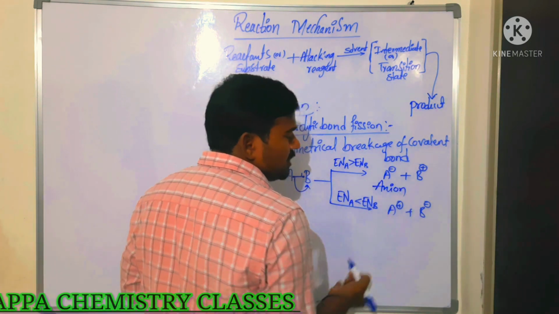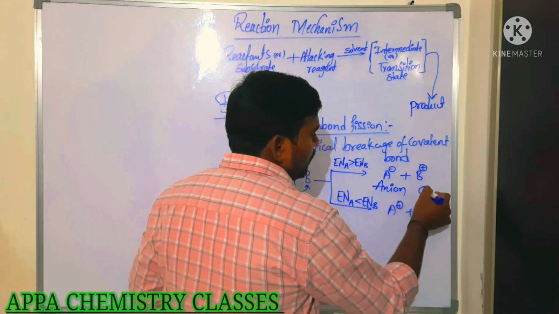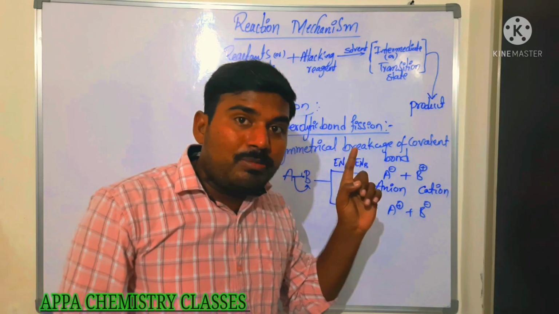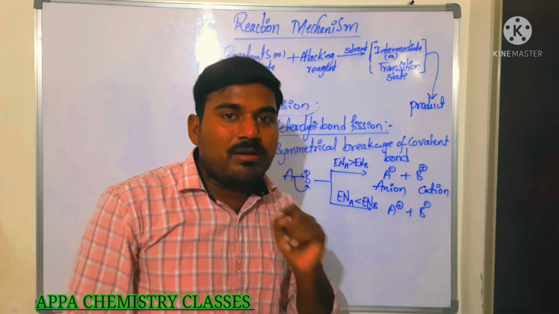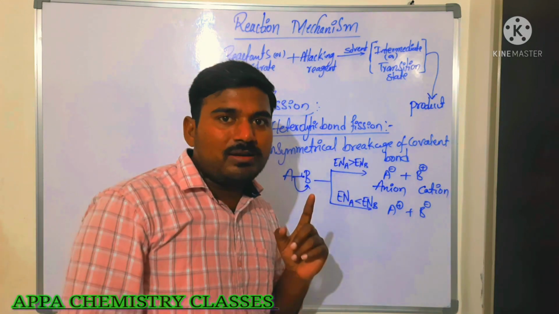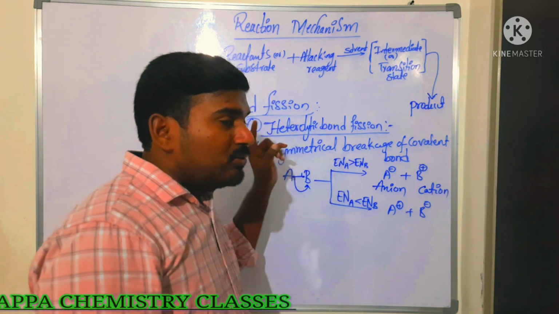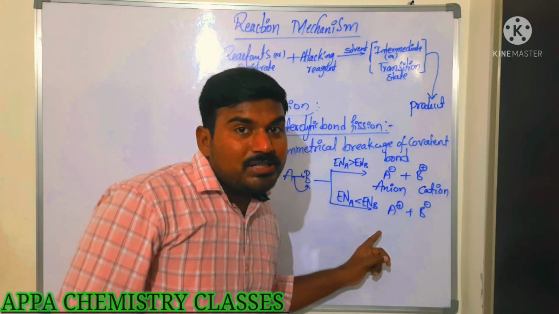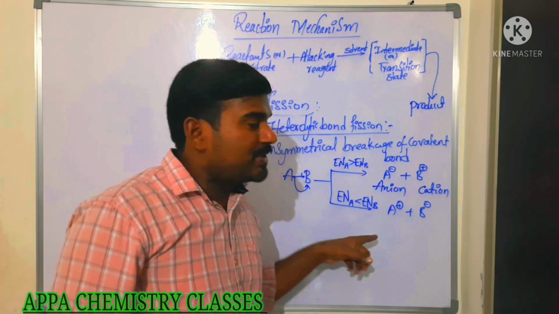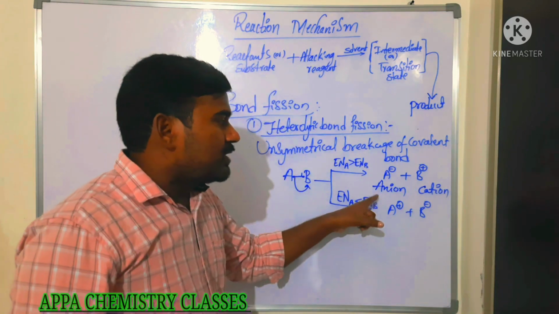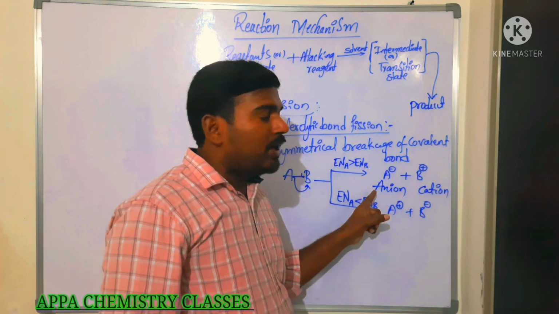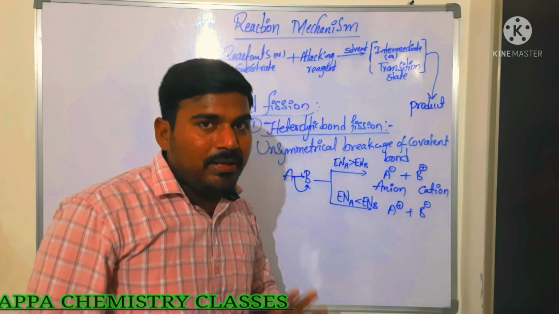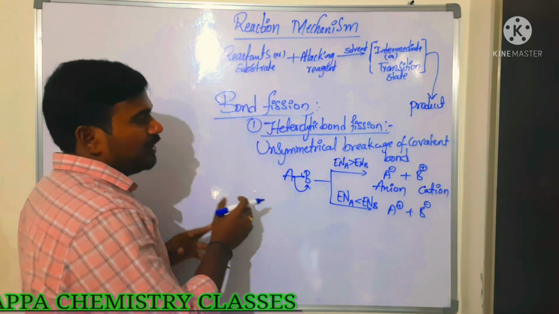The negatively charged species are called anions. The positively charged species are called cations. By homolytic bond fission we get species containing an odd number of electrons, with one unpaired electron. Those are called free radicals. Here we get charged species, called cation if positive and anion if negative. So that is heterolytic bond fission.